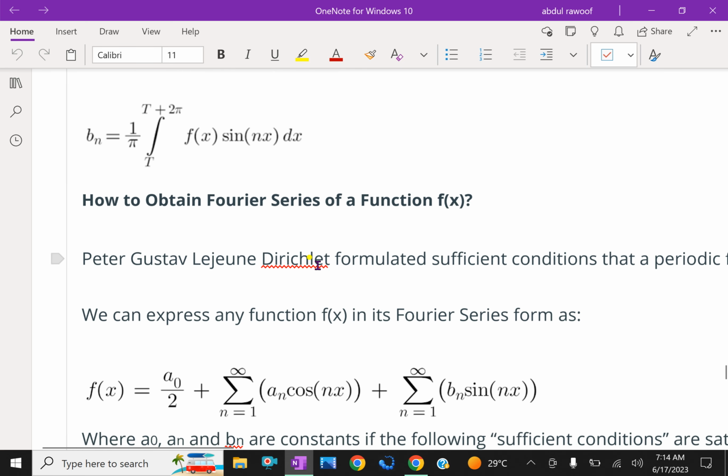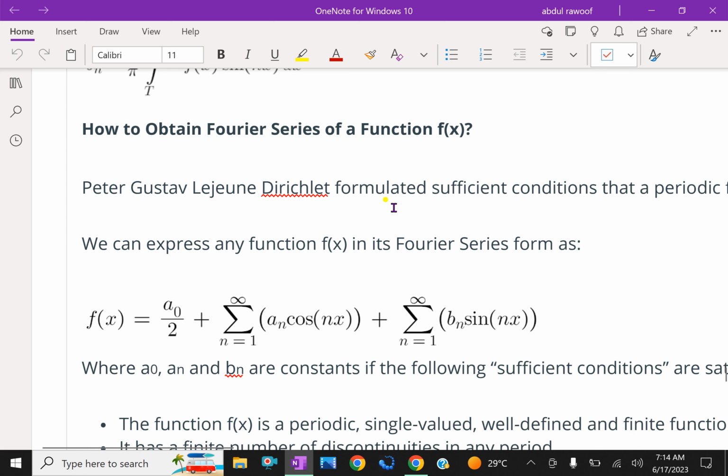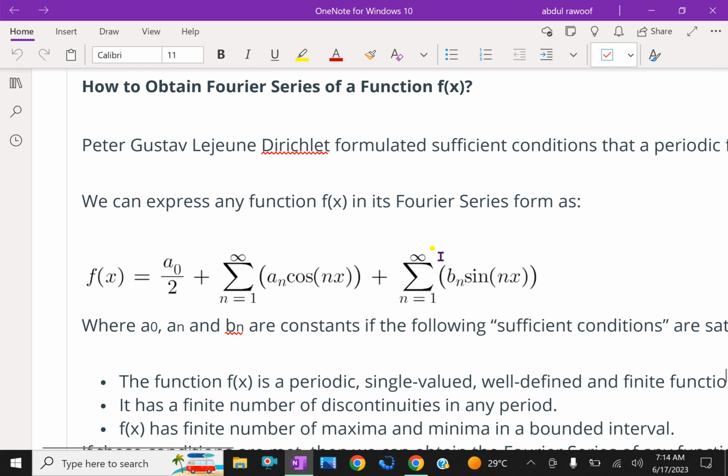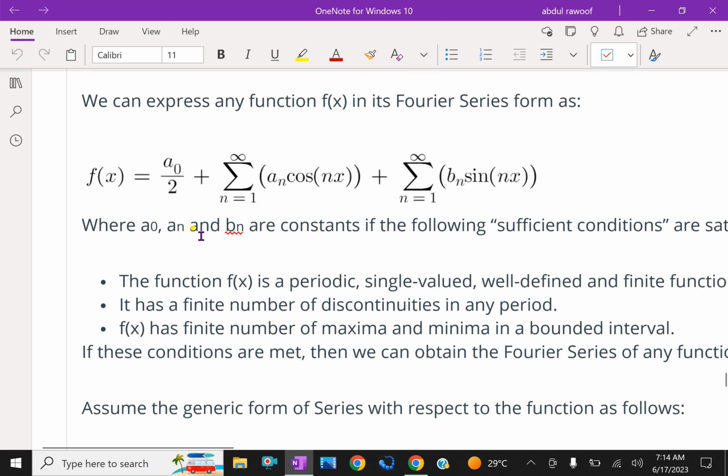Therefore, in general, with the Dirichlet sufficient conditions for a periodic function, we can express any function f of x as a Fourier series: f of x equals a0 by 2 plus sum n equal to 1 to infinity an cos nx plus sum n equal to 1 to infinity bn sin nx, where a0, an and bn are constants, if the following sufficient conditions are satisfied.